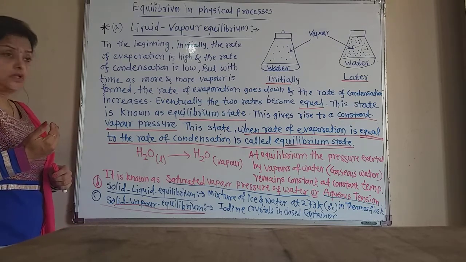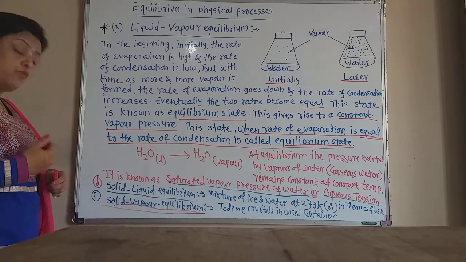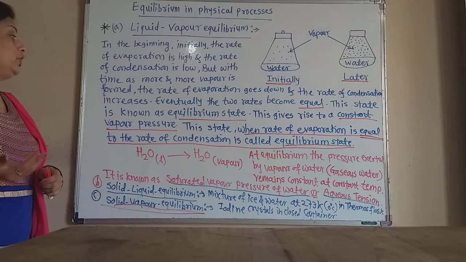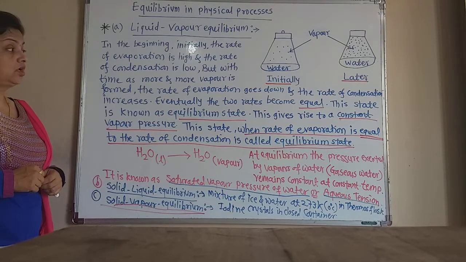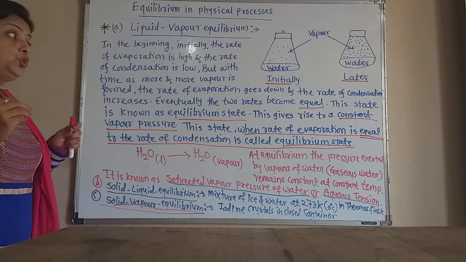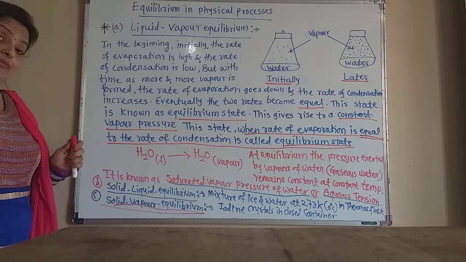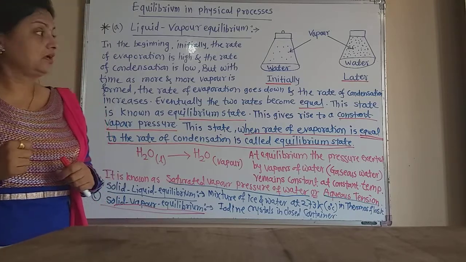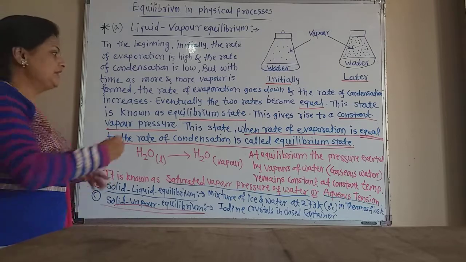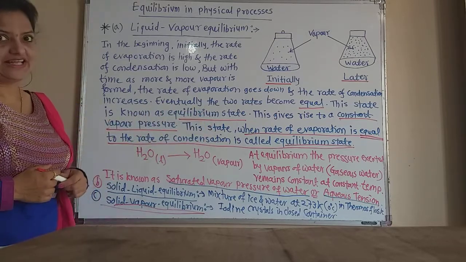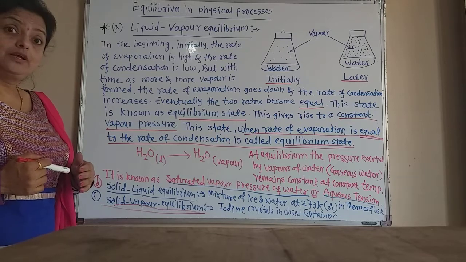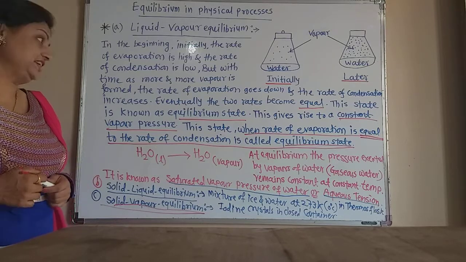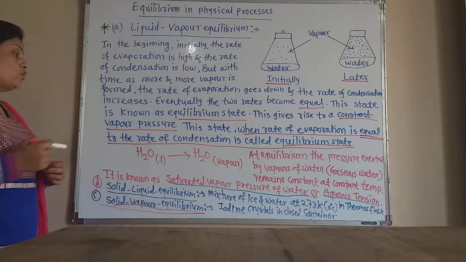But with time, as more and more vapors are formed, the rate of evaporation goes down and the rate of condensation increases. But eventually, the two rates become equal. One time comes when the rate of evaporation and the rate of condensation become equal, and this state is known as the equilibrium state. Remember that. When the rate of evaporation becomes equal to the rate of condensation, that state is called the equilibrium state. Now, this gives rise to a constant vapor pressure.